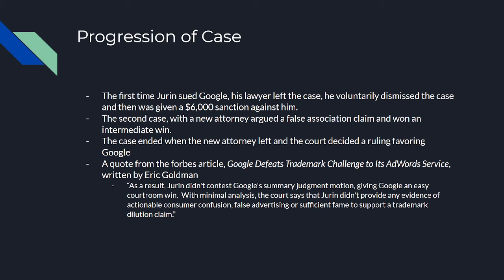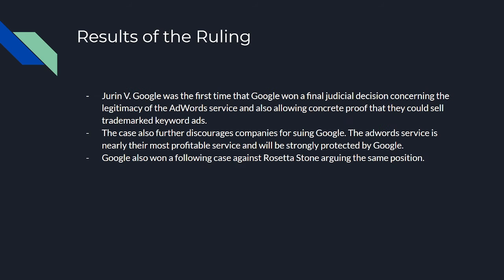That means that when Google had these advertisements above that did not cause consumer confusion, whether what was the true styrotrim and what wasn't, it wasn't false advertising, meaning it didn't direct people to something that they didn't want, or it didn't cause enough damage to Jurin and styrotrim's fame, causing a trademark dilution, meaning that the company word of styrotrim was worth less money. It did not cause any of that, is what the court argued.